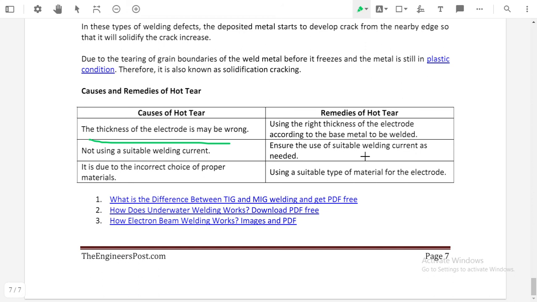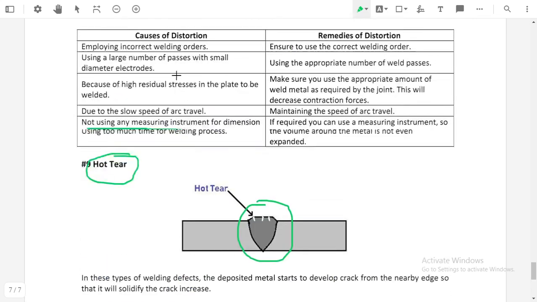The next one is due to incorrect choice of the proper material. If the base material is different and we are using a different filler material in that, then it will cause the hot tear. So using a suitable type of material for the electrode is the remedy to avoid the hot tear. So these are the different types of weld defects that appear in a weld zone, and these are some remedies to avoid the welding defects.